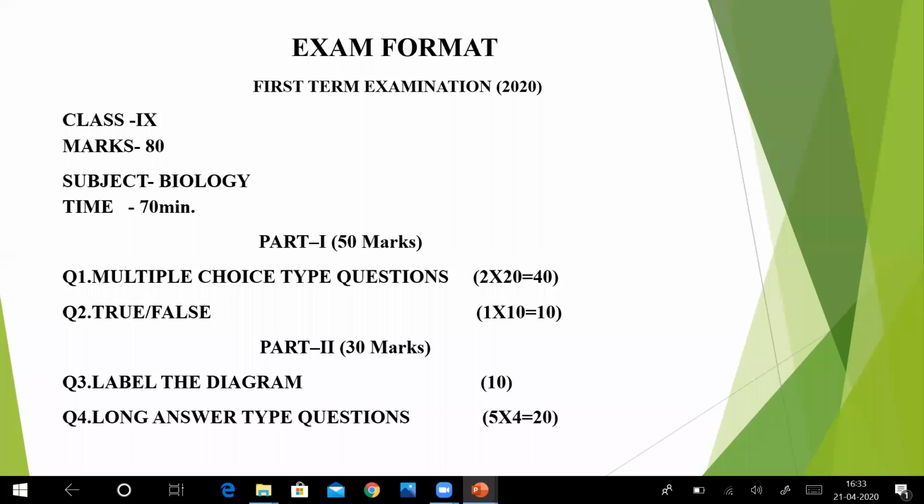So your exam would be divided into 2 parts, okay. First part consists of 50 points. So your first part contains multiple choice type questions, 20 questions, and each carries 2 points, okay. So it would be 40. Then second question would be true false, okay.